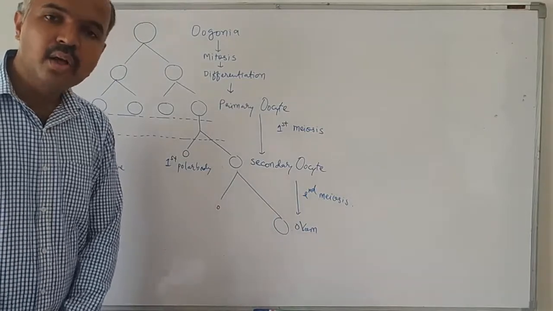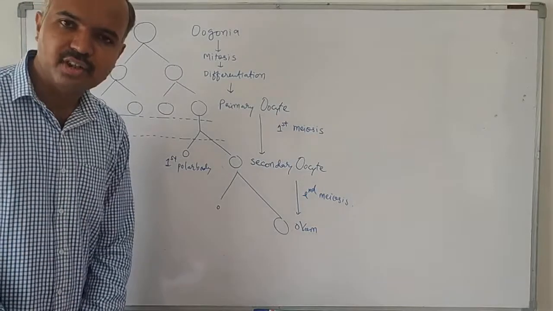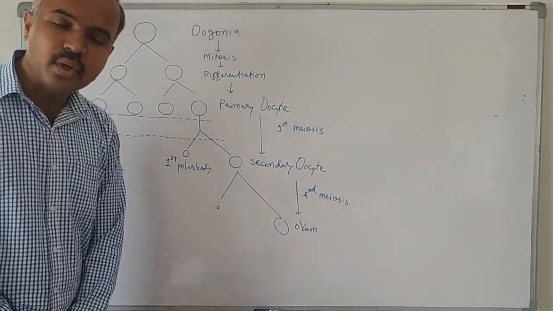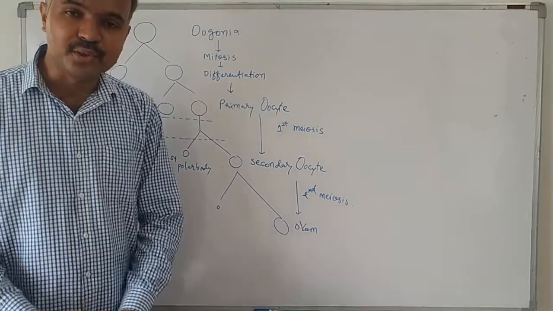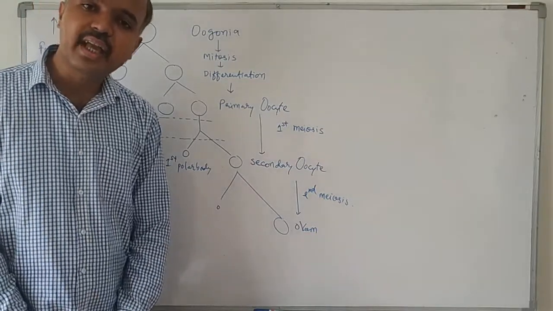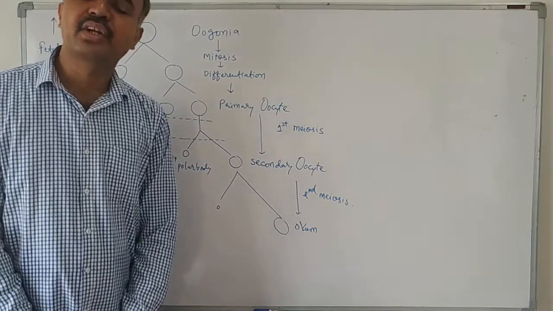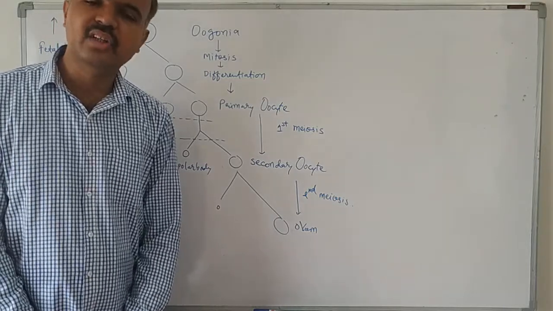Now this whole structure will be taken up by the fimbriae of the fallopian tube, and then this structure will travel towards the uterus.